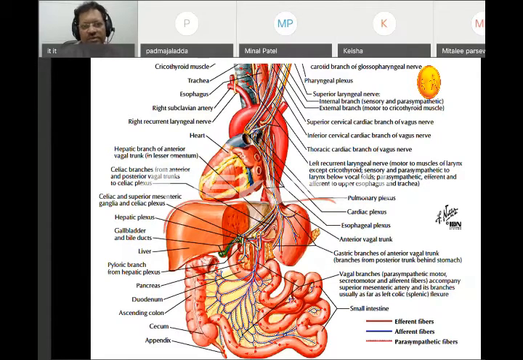So what is vagal shock? Basic understanding: if I get a sudden pain, then it can lead to what I call vagal shock. Okay, that is the vagus.